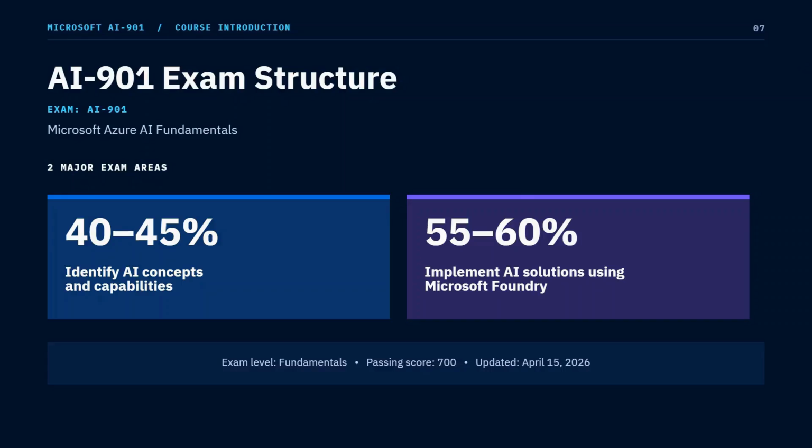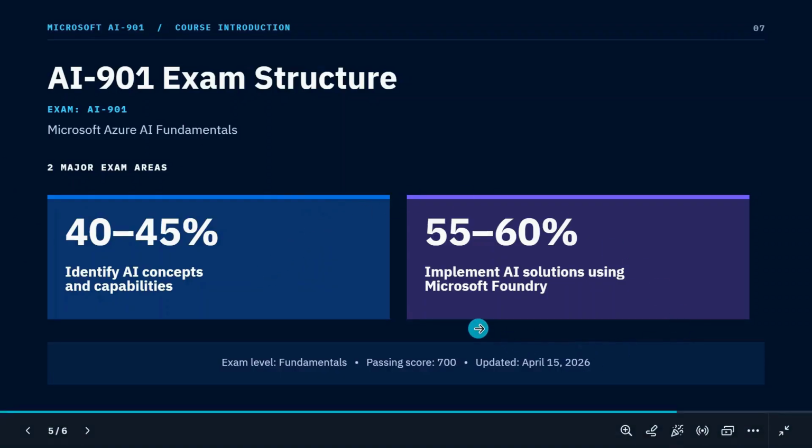Now, let's talk about the AI 901 exam structure. There are two main modules. One is identify AI concepts and capabilities, and the second is implement AI solutions using Microsoft Foundry. The first module covers the basic fundamentals of AI, like responsible AI, what prompt engineering is, and what the different workloads of AI are, and it has something like 40 to 45% coverage in the exam.